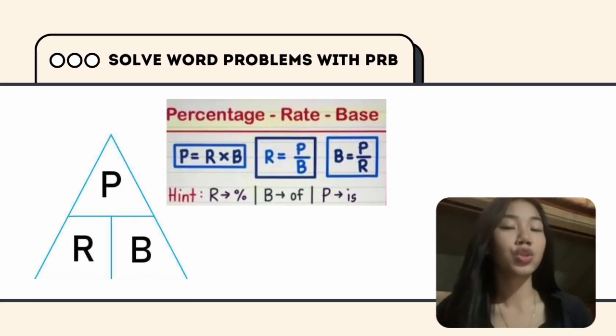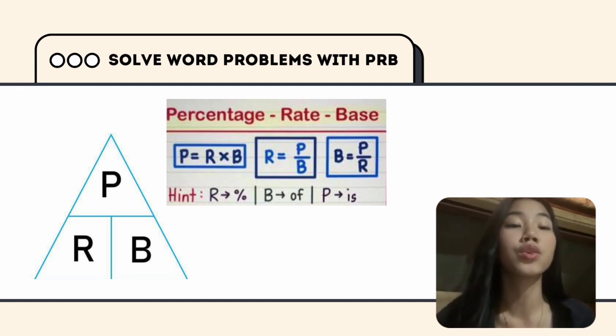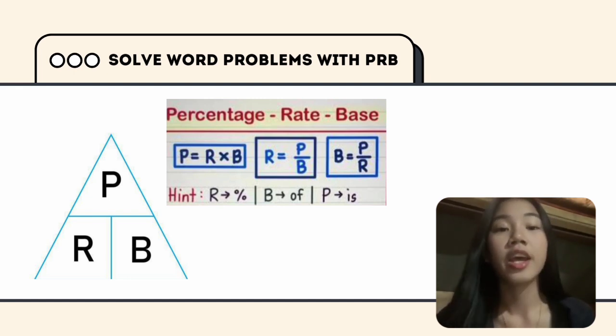We are going to show you how to solve a word problem with PRB. PRB uses a triangle shape to make it easier for us to know the operation or formula we're going to use if one of them is missing. The letter P is placed on the top, while the letter R is placed at the left at the bottom, and B is placed on the right at the bottom.